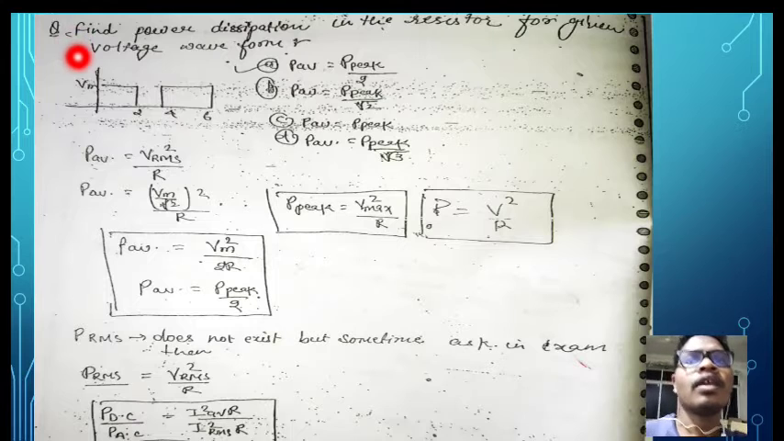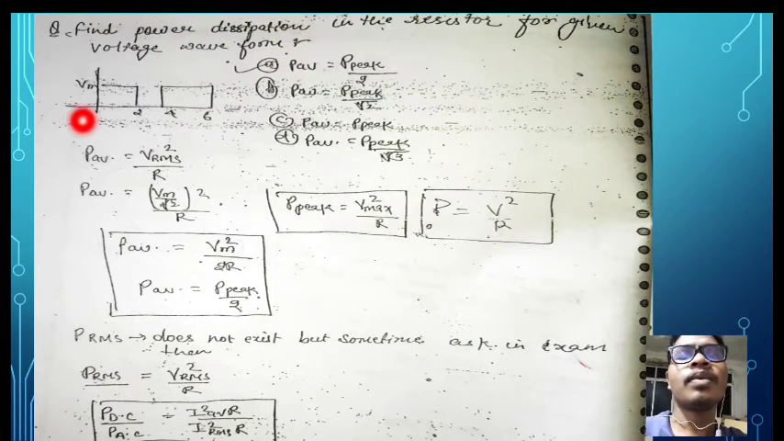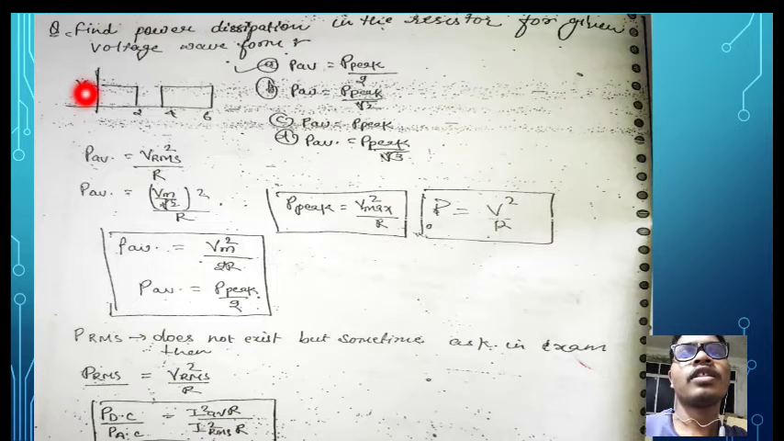Here it is asking to find the power dissipation in the resistor for the given voltage waveform. So this is one voltage waveform, or you can say this is the half wave rectifier type voltage waveform. The maximum voltage is Vm, and it varies from 0 to 2 as Vm, then 2 to 4 is 0, then 4 to 6 is maximum Vm.